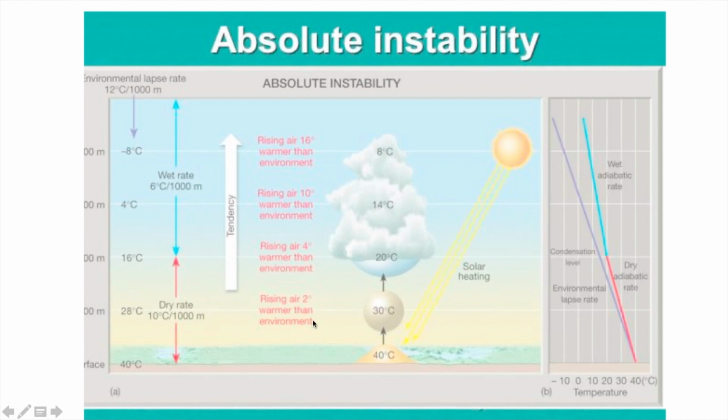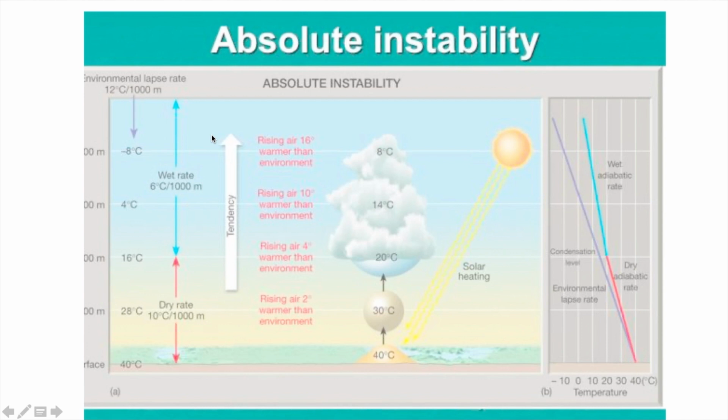At each level, the parcel's temperature is more than the surrounding. It is 28 degrees Celsius, it is 30 degrees. Here it is 16, here it is 20. So at each level, this parcel is warmer than the surrounding. See, here it is 2 degrees warmer, 4 degrees warmer, 10 degrees warmer, and it will continuously be more warmer than the surrounding. So it will move up and up. So there is a tendency in the upward direction.